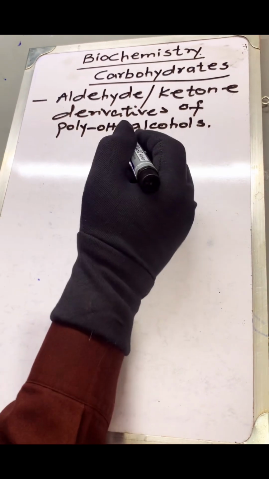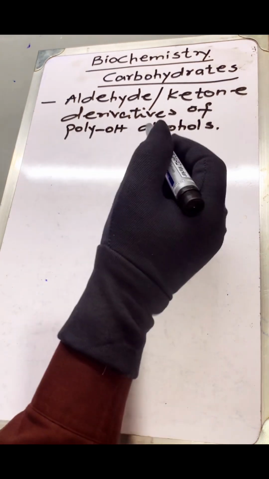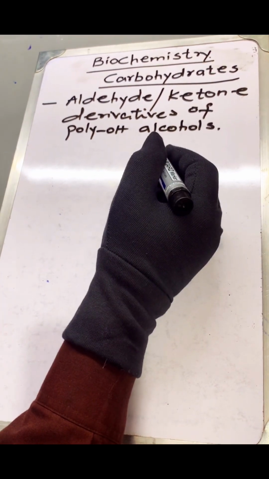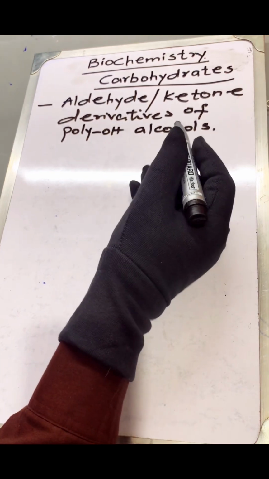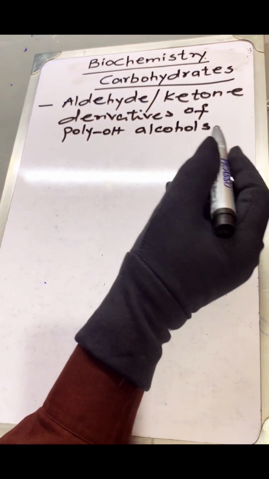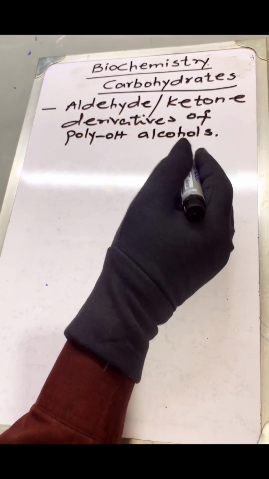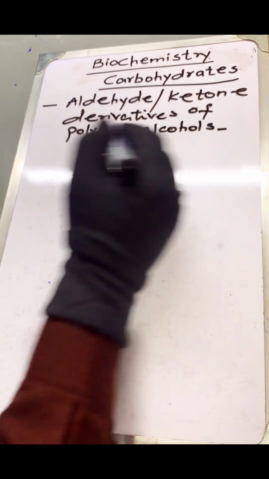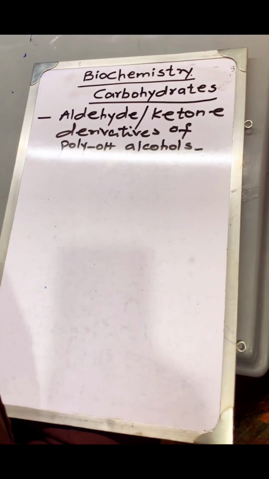So carbohydrates is one of the macromolecules which we consume in our daily routine. If you consider your diet, the whole day of your diet, the most consumed item in our diet is carbohydrates. And what do carbohydrates do? Carbohydrates give us the maximum amount of energy which we utilize for normal metabolic functions. Now, there are different types of carbohydrates we consume.